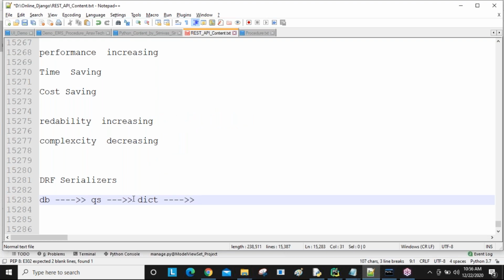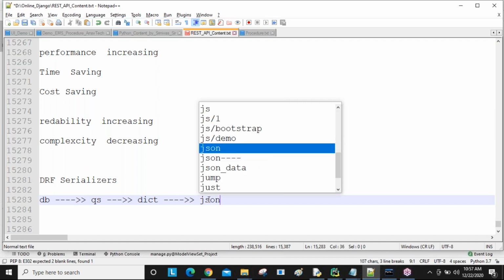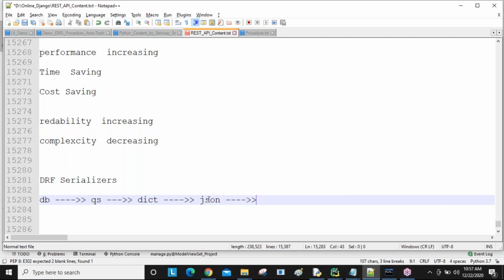We are Django developers, and a dictionary has key-value format. Tables have columns and data, guys, a column with data. Key and value format. That's why we are converting into a dictionary. Every language has one data type with key-value format. For example, if you belong to Java, a map type is there, key-value format. Same like this. Now this dictionary data we are going to convert into JSON format.